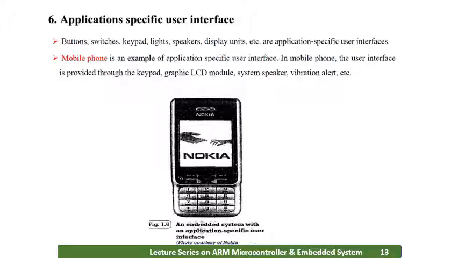It is called an application specific user interface because it has buttons, switches, keypad, light, speaker, display, everything in a single device. Nowadays we have touch screens, and Bluetooth, via which we connect to the external world. Whereas in those days, this Nokia phone was the application specific user interface design.